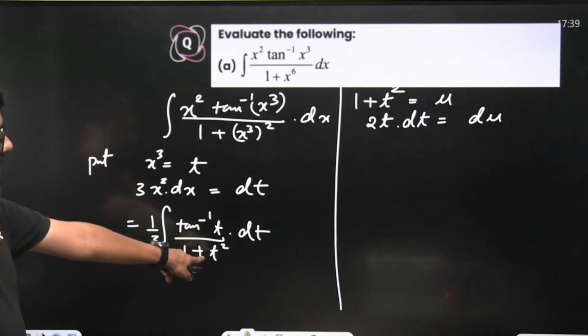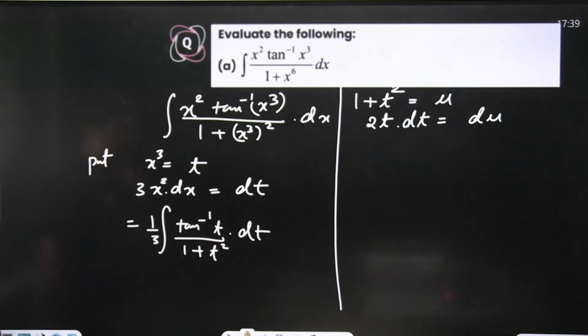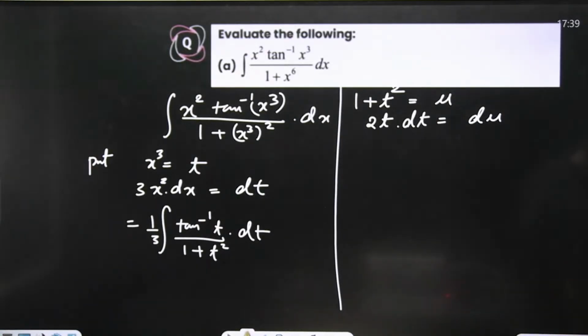What is this? Tan inverse t dt. I already have tan inverse t dt. Is it helping us? Can we solve ahead of it? Try to understand the substitution.